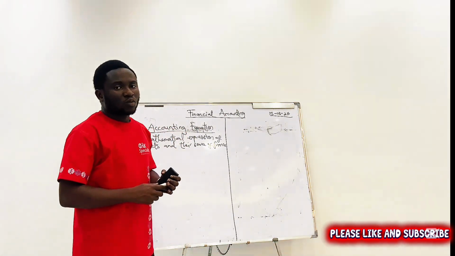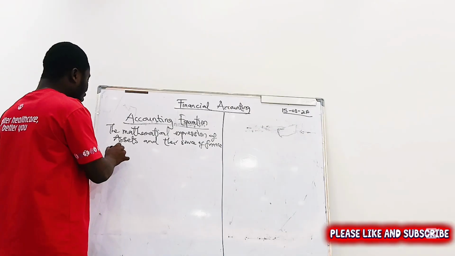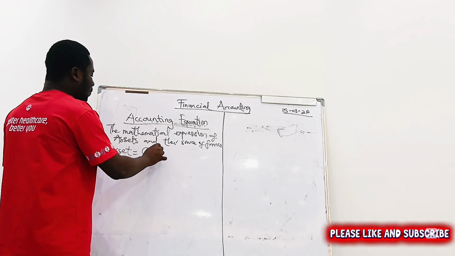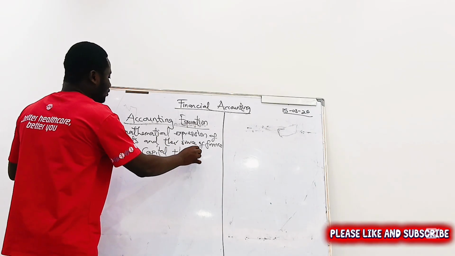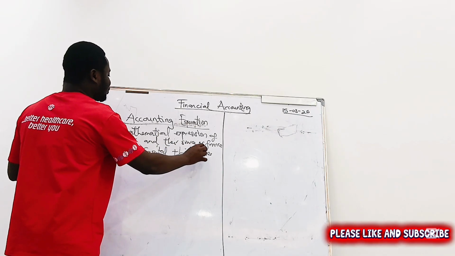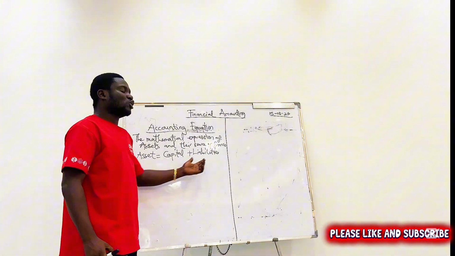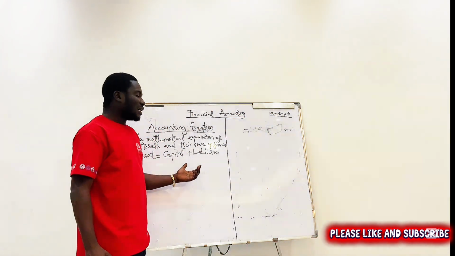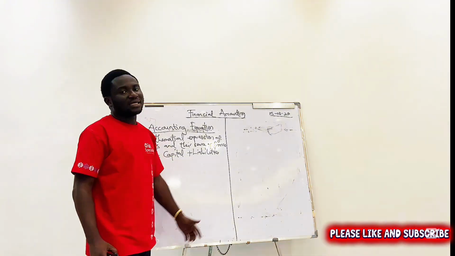Right. What are we talking about? We are saying that assets will then be equal to capital plus liabilities. So the relationship between assets and its source of finance. So assets can be financed by capital, and it can also be financed by liability.